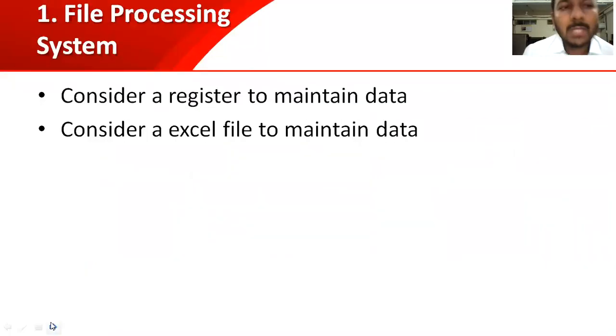First, we'll see what is meant by a file processing system. Now, we will consider two different examples: one technical example, another a non-technical example. Let us start with a non-technical example. Consider a register to maintain data.